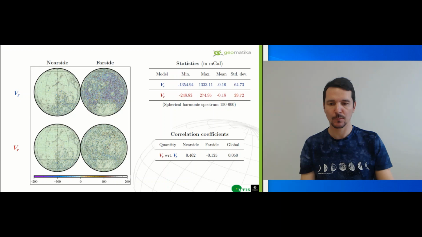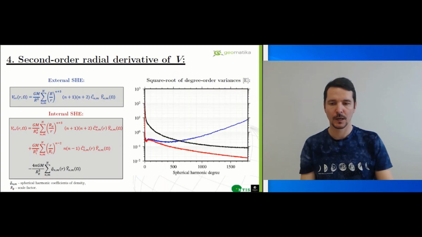It seems like both series result in similar gravitational fields over the near side, but the correlation coefficient is lower than 0.5. Conformity of both fields is completely lost on the far side and globally, where the correlation is almost nil.